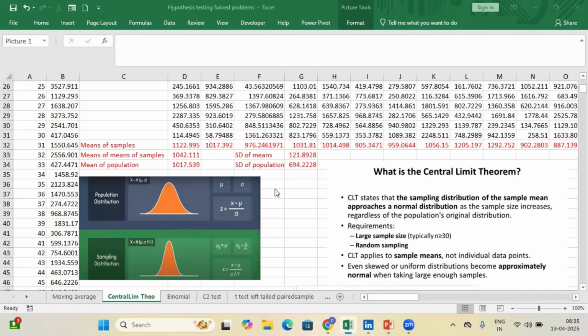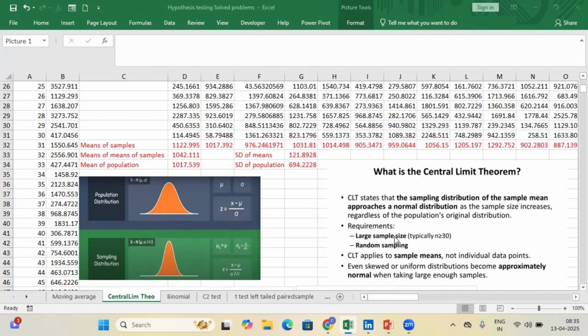In this video, let us talk about central limit theorem. Now, what is the statement of central limit theorem? It states that the sampling distribution of the sample mean approaches a normal distribution as the sample size increases, regardless of the population's original distribution.